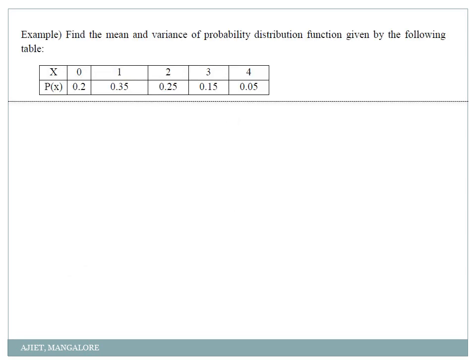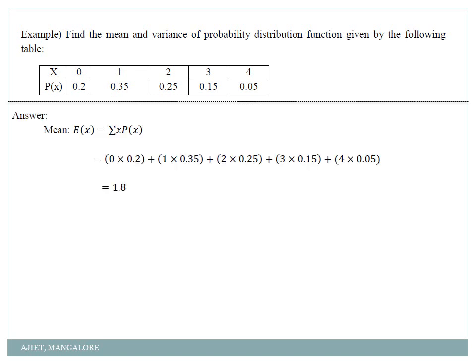Next. So this is one more simple problem, similar to the one I did in the first problem. Find the mean and variance of the probability distribution function which is given in the following table. So how do you calculate mean? Mean is simply x into p of x. So I just showed you the calculation. 0 into 0.2 plus 1 into 0.35 plus 2 into 0.25 plus 3 into 0.15 plus 4 into 0.05. So it is 1.8.